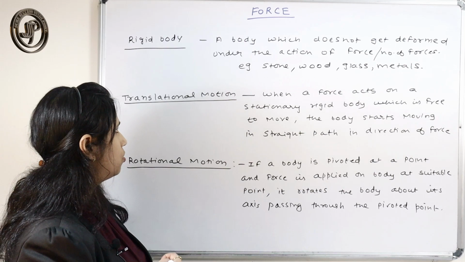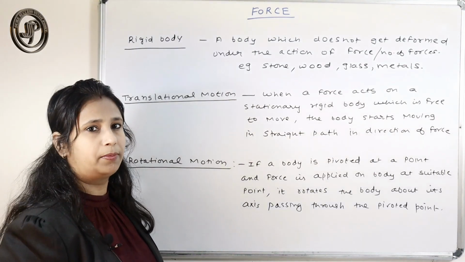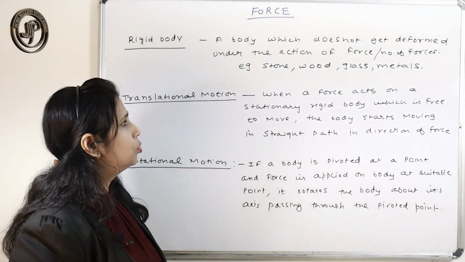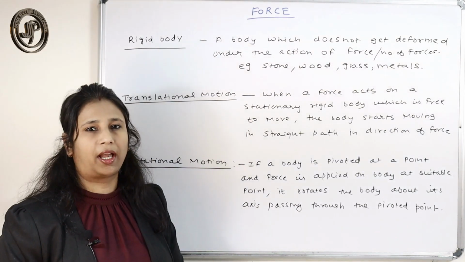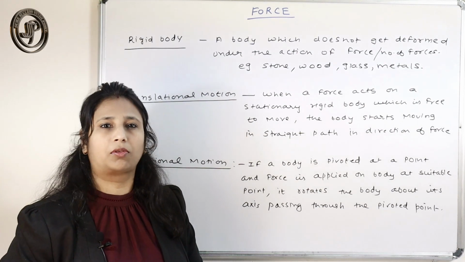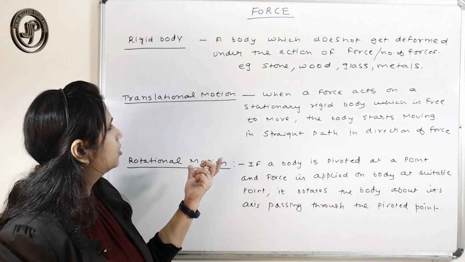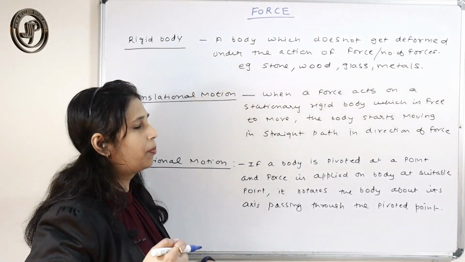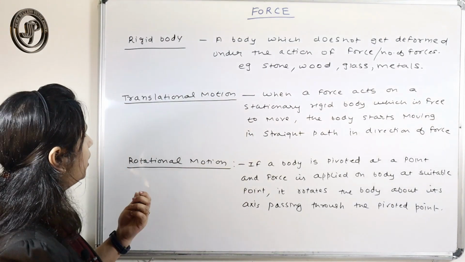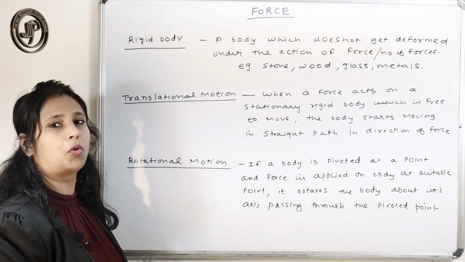In day-to-day life, stone is a rigid body, wood, glass, metal, all are rigid bodies. Actually, a 100% rigid body is not possible. So they are just bodies that we can consider as rigid bodies, not pure 100%, but we can consider them as rigid.